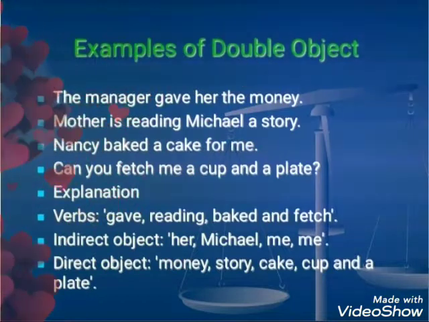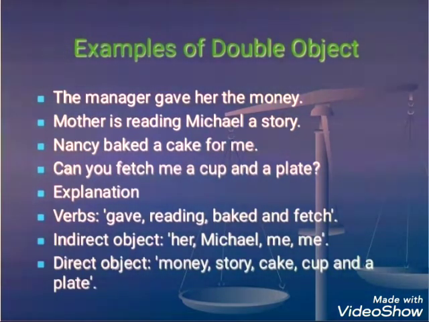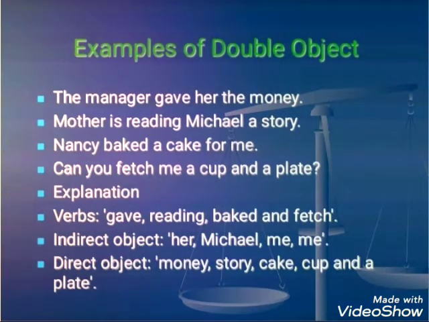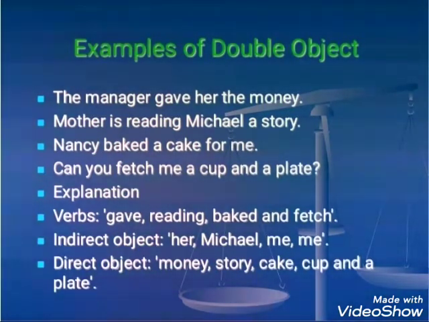Examples are given here. The manager gave her the money. Mother is reading Michael a story. Nancy baked a cake for me. Can you fetch me a cup and a plate? The explanation is that verbs in all the sentences are gave, reading, baked and fetch. Indirect objects are her, Michael, me and me in the last sentence. Direct objects are money, story, cake, cup and a plate in the last sentence.